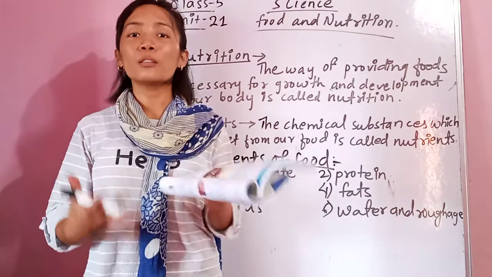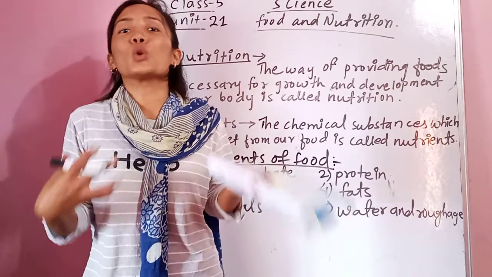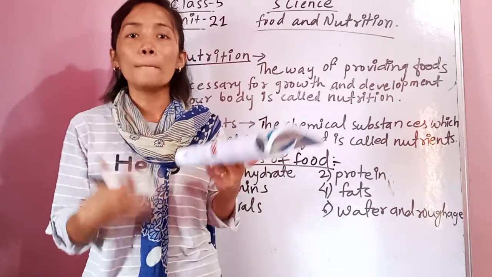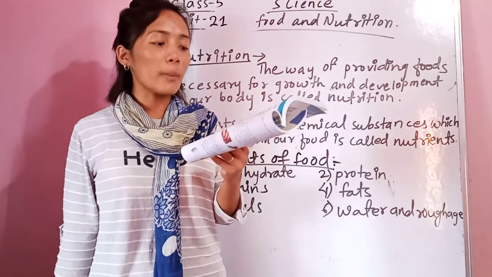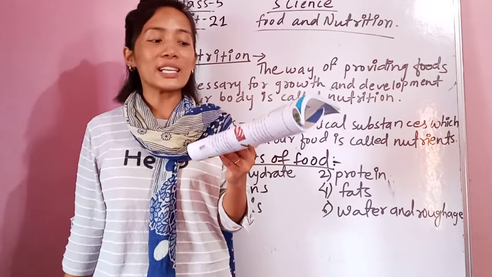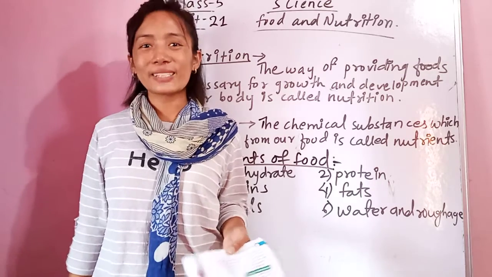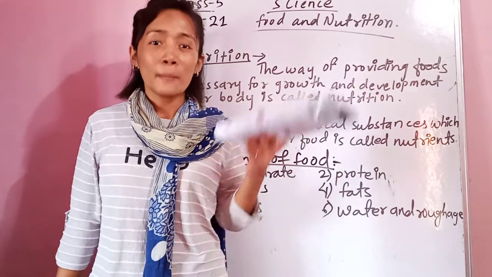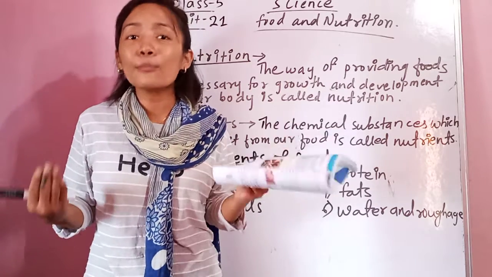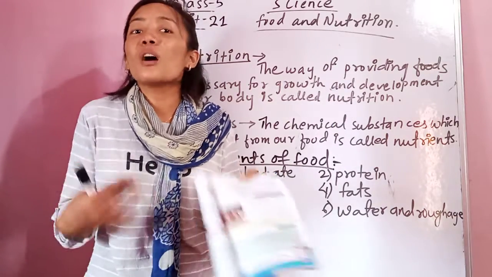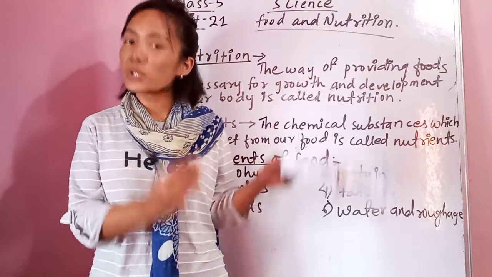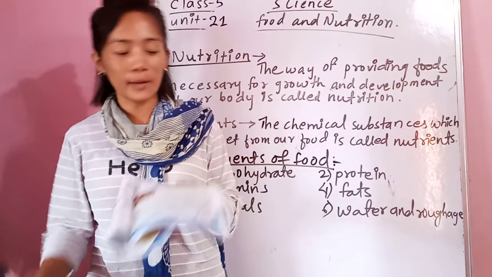We need food for the proper growth and the proper development of our body organs. The way of providing the food necessary for the growth and development of our body is called nutrition. The process, the way in which we provide our body with food for its growth and development, is called nutrition.